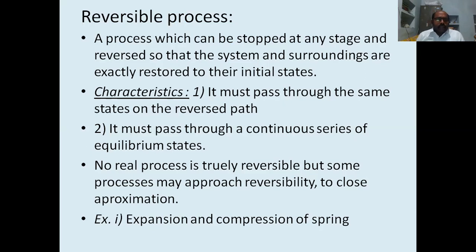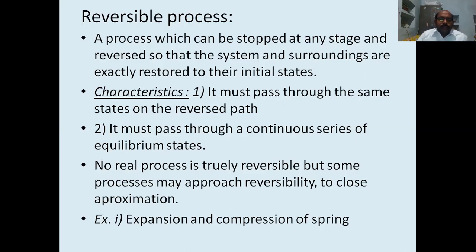The characteristics of a reversible process: it must pass through the same states on the reversed path. If we reverse the path, they should attain the same states, that means the same properties.